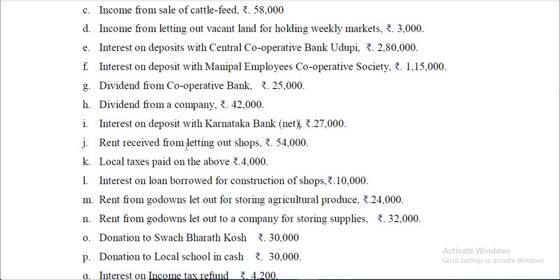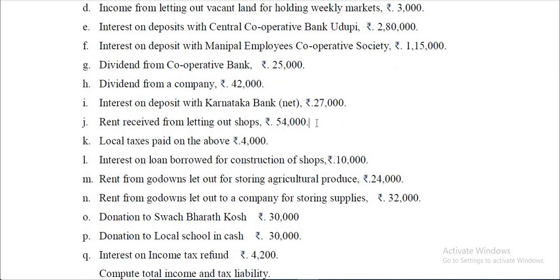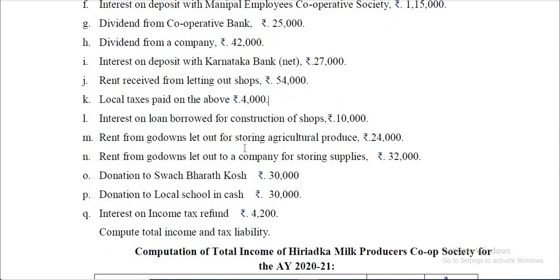The rent received from letting out shops, okay, this will come under income from house property, that is let out house property. So this is taken as gross annual value. Then local taxes paid on the above. So municipality taxes or local taxes should be deducted. What you get is annual value. From that you have to deduct standard deduction under section 24. And interest on loan borrowed for construction of the shops, say 10,000. So this is also to be deducted from annual value. So these 4 items you have to consider.